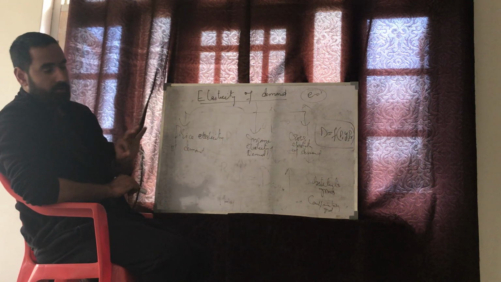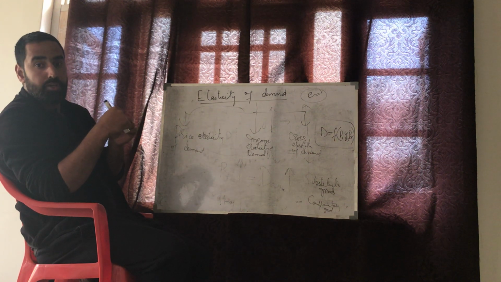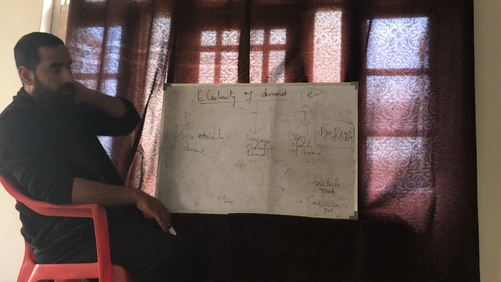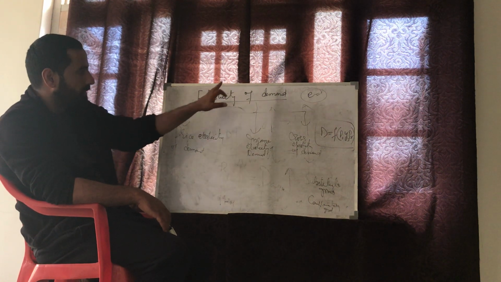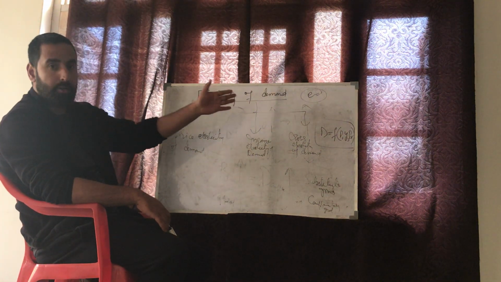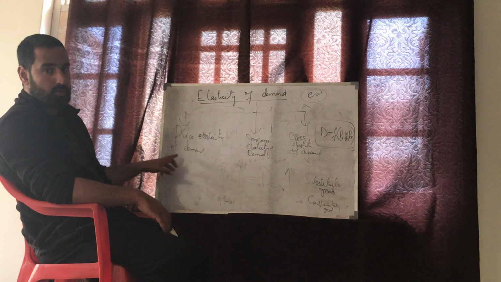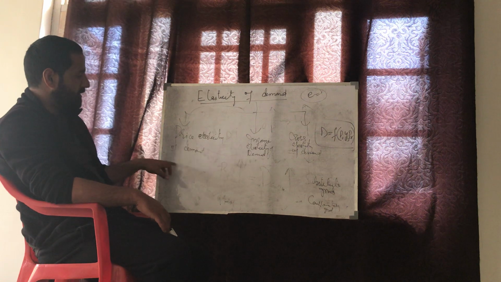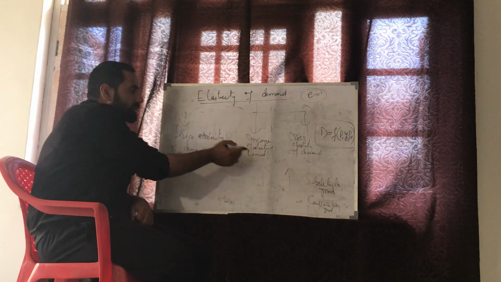Elasticity of demand simply means the percentage change in demand due to the change in its determinants, all determinants. Usually we think elasticity of demand means price elasticity of demand. That's not a fact. Elasticity of demand simply means change in demand due to the change in its determinants. The classification on the basis of particular determinants is of three types. I hope this is visible. This is price elasticity of demand, this is income elasticity of demand, and that's called cross elasticity of demand. Now let's take these two first.